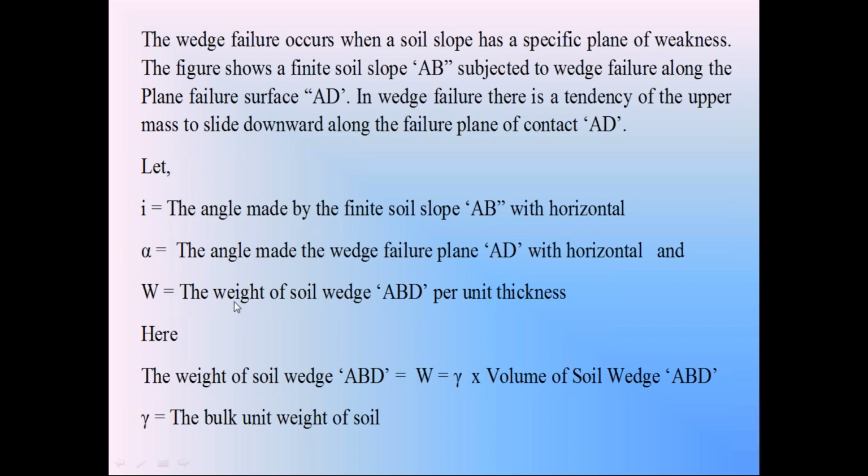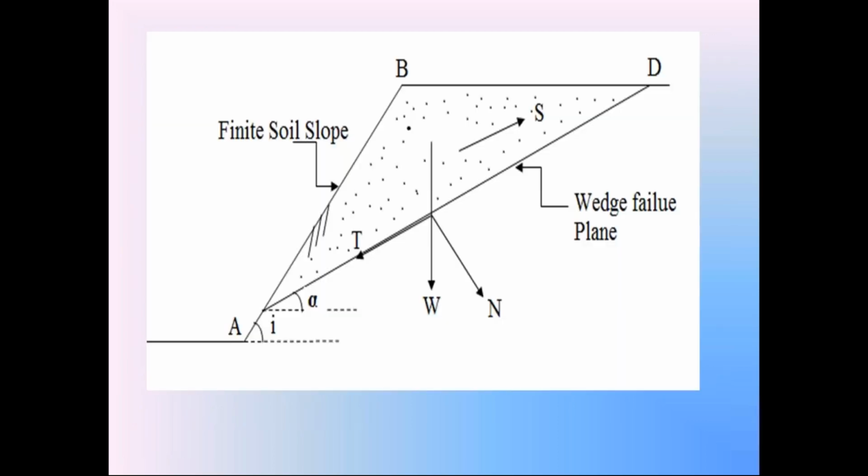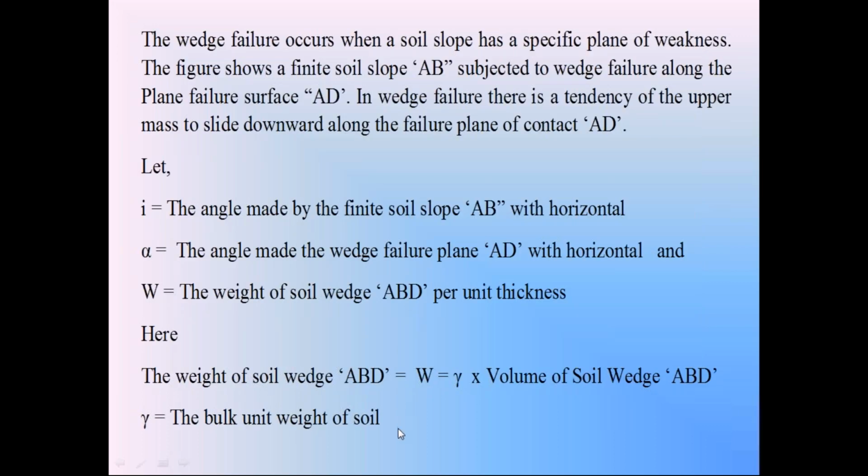W is the weight of the soil wedge. W indicates the weight of this soil wedge ABD per unit thickness, or unit length. So first find out this weight W of the soil wedge. Check this equation carefully.